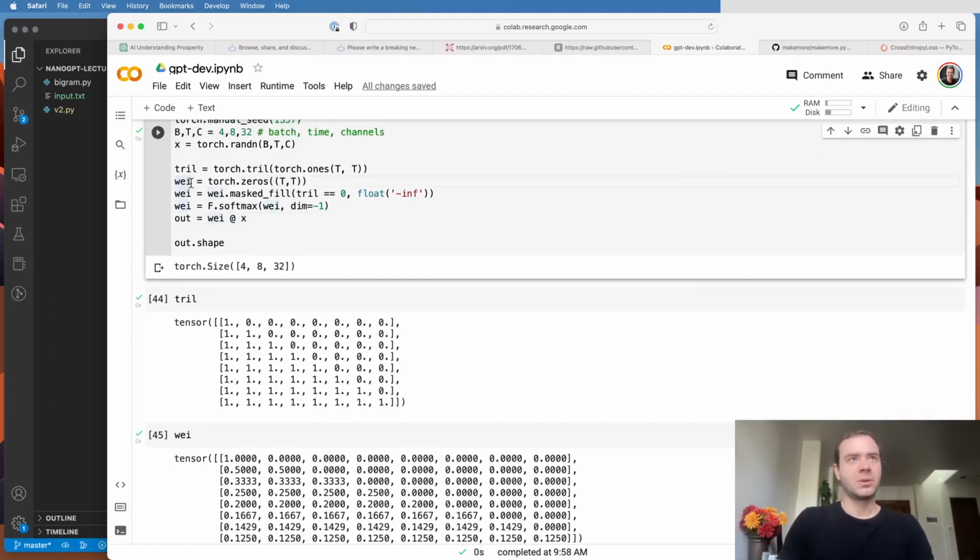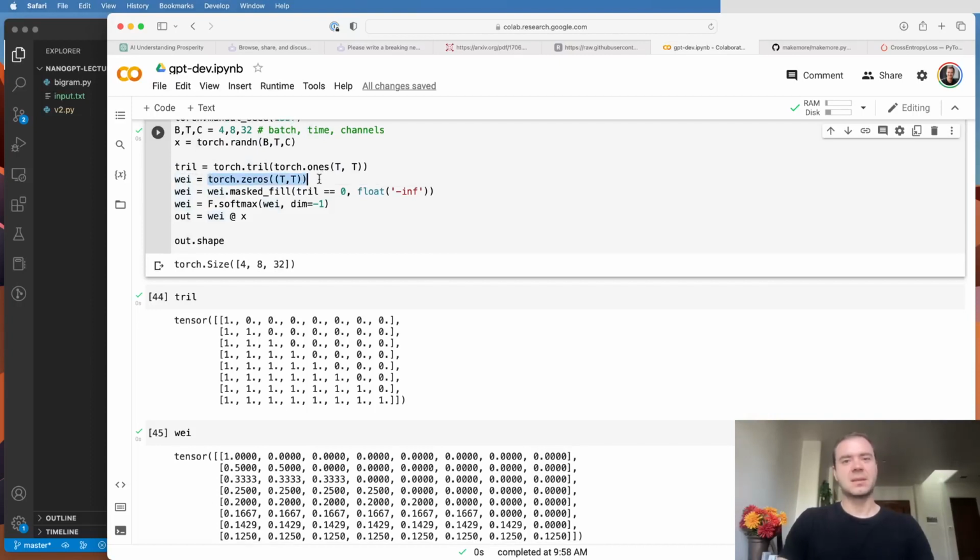Now, we don't actually want this to be all uniform, because different tokens will find different other tokens more or less interesting, and we want that to be data dependent. So for example, if I'm a vowel, then maybe I'm looking for consonants in my past, and maybe I want to know what those consonants are, and I want that information to flow to me. And so I want to gather information from the past, but I want to do it in a data dependent way. And this is the problem that self-attention solves.